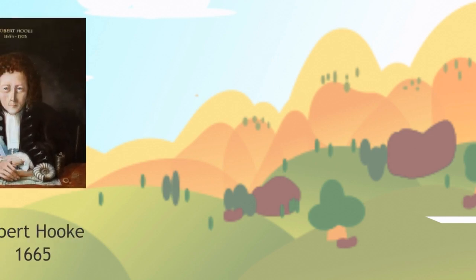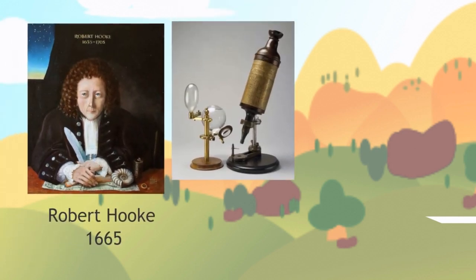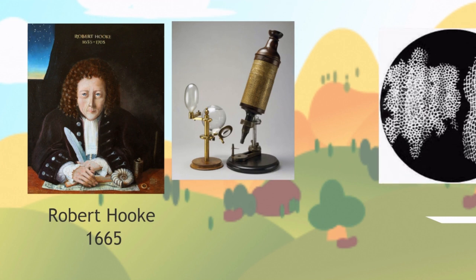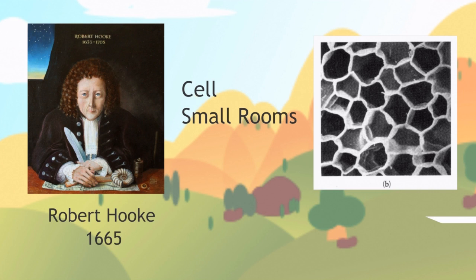In the year 1665, a philosopher, Robert Hooke, examined a tree bark with his compound microscope. He noticed that the cork portion of the bark was composed of small hexagonal, six-cornered compartments. He called these structures cells. The word cell means small room.